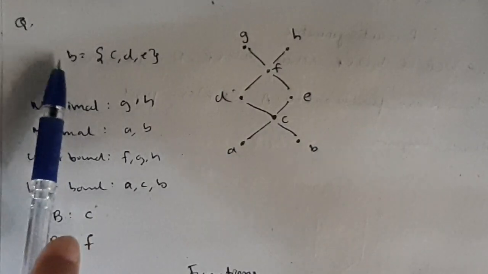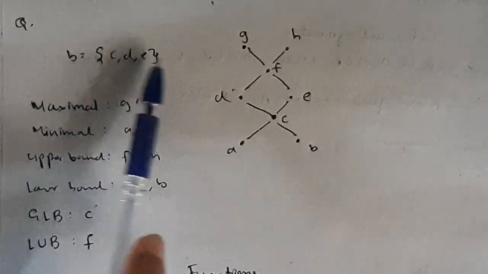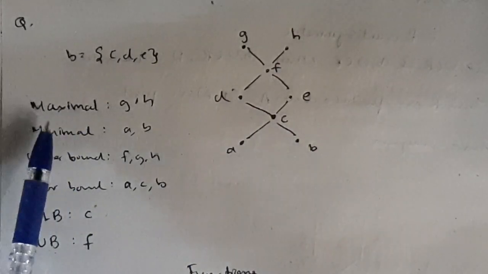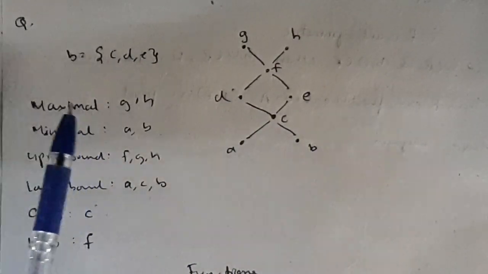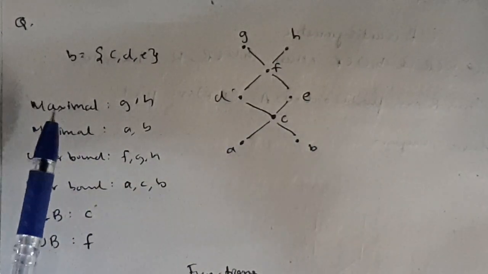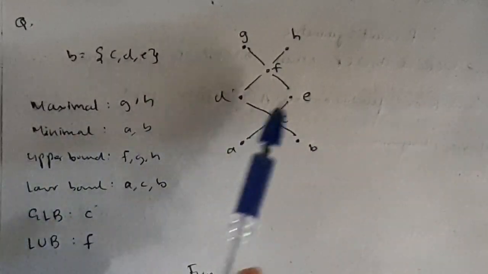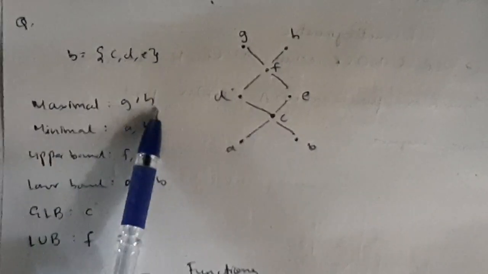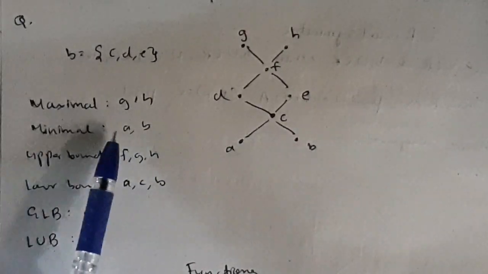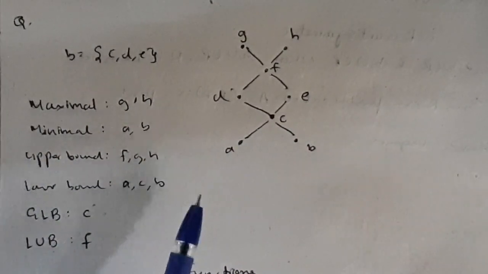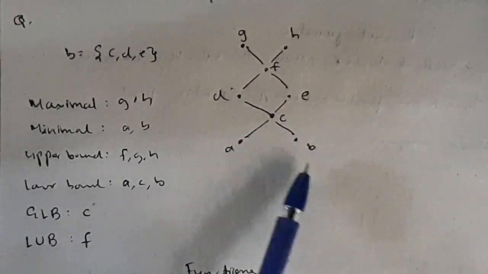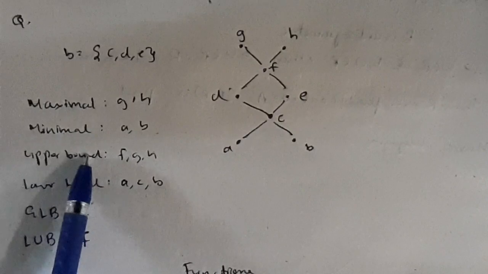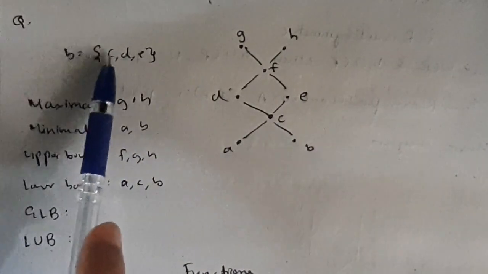They will be giving you a set like B equal to C comma D comma E, and they will be giving you this Hasse diagram. Then if they ask you to find the maximal elements, it means no edge should start from those elements. See in this, G comma H, no edge is starting from this, right? So these are the maximal elements. Minimal means no edge should end at these elements, before this no edges are there, so those elements will be considered: A comma B. If they ask you to find the upper bound of B, which is C comma D comma E.